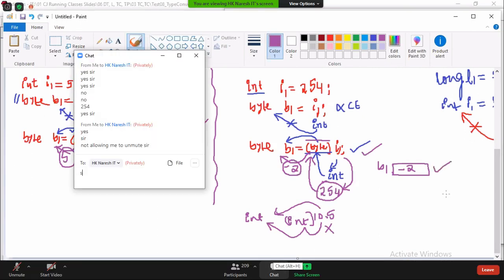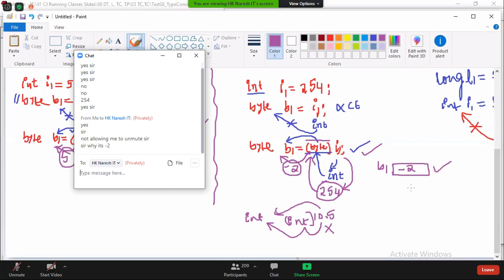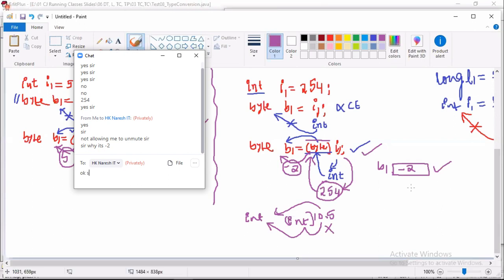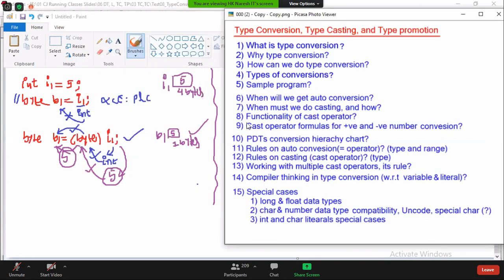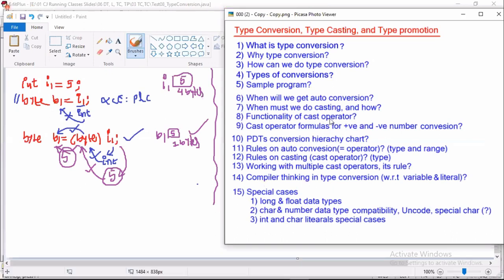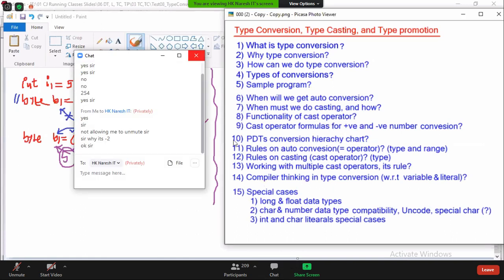Everyone understand? Then an immediate question will come. Sir, how is -2 coming? Sir, what is the background doing? I will tell you that. First you accept it. What is the functionality of the cast operator? It does it 2 times: compile time functionality and execution time functionality.